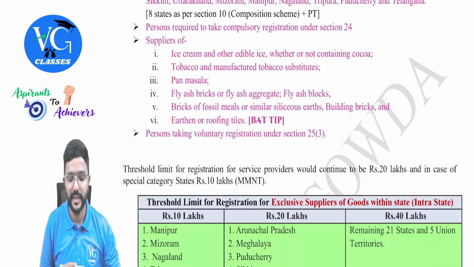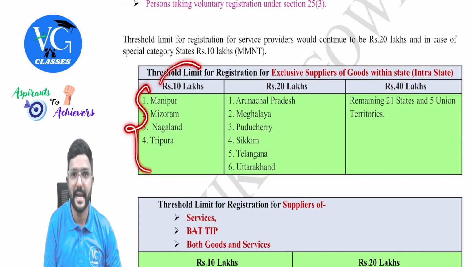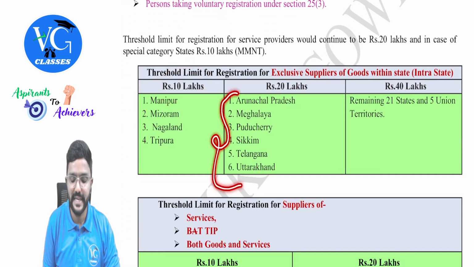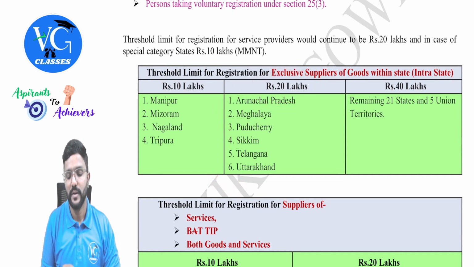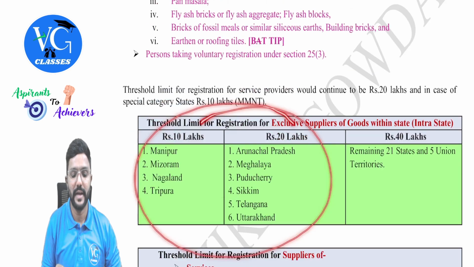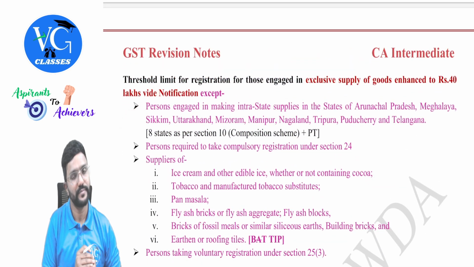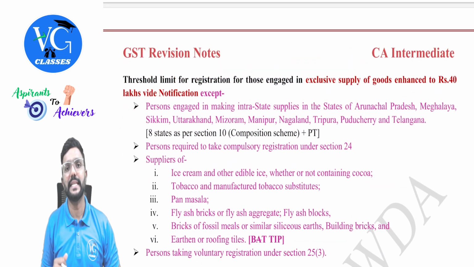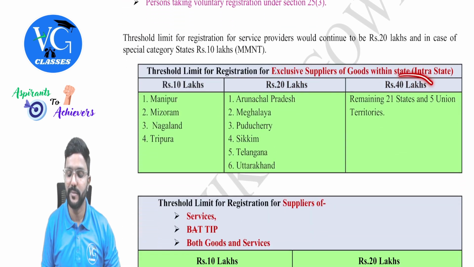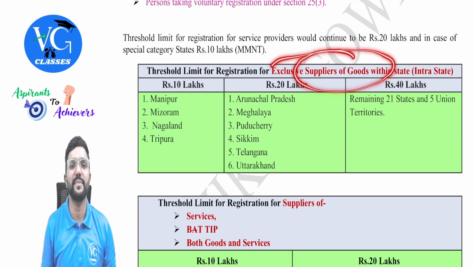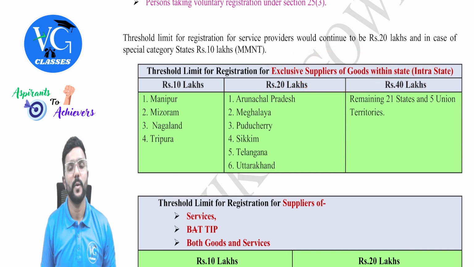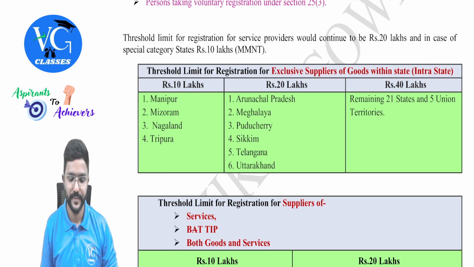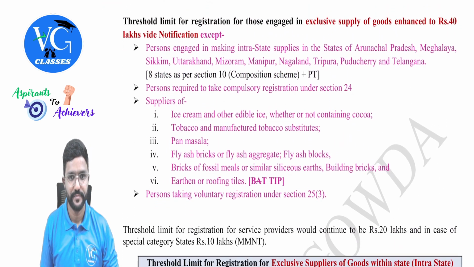What is the limit applicable for them? If it is MMNT, 10 lakhs. If it is other 6 states, 20 lakh. Okay, so totally 10 are covered here as per first bullet. Okay, sir, what if it is any other states or union territory? They are eligible for 40 lakh, provided the supplier is exclusive supplier of goods within the state. Within the state, guys.